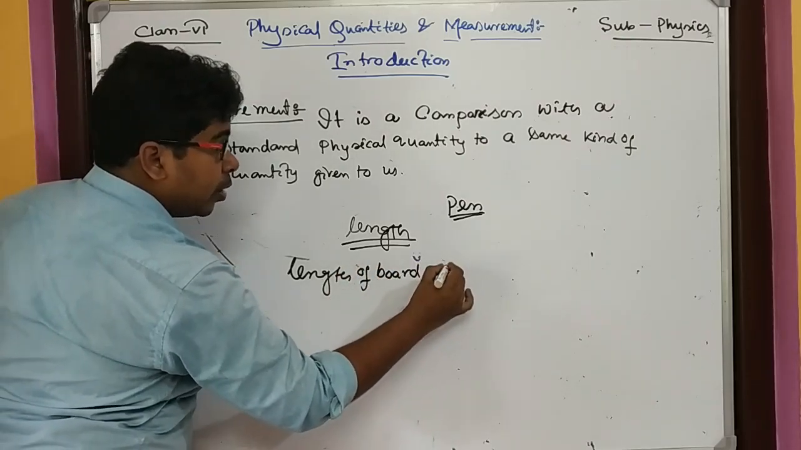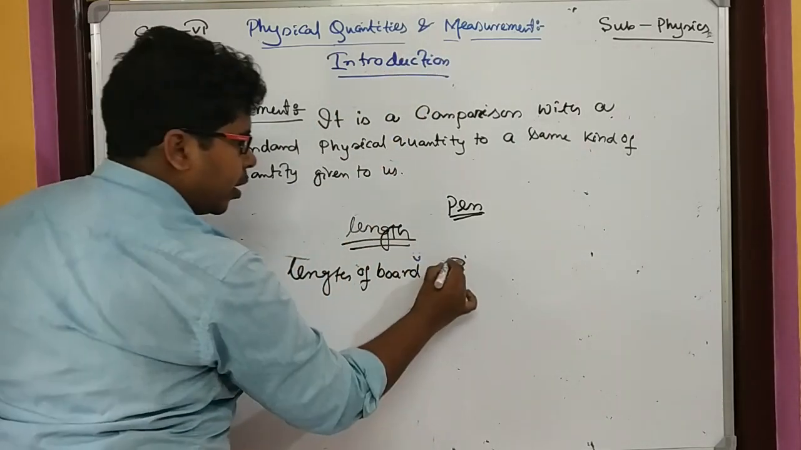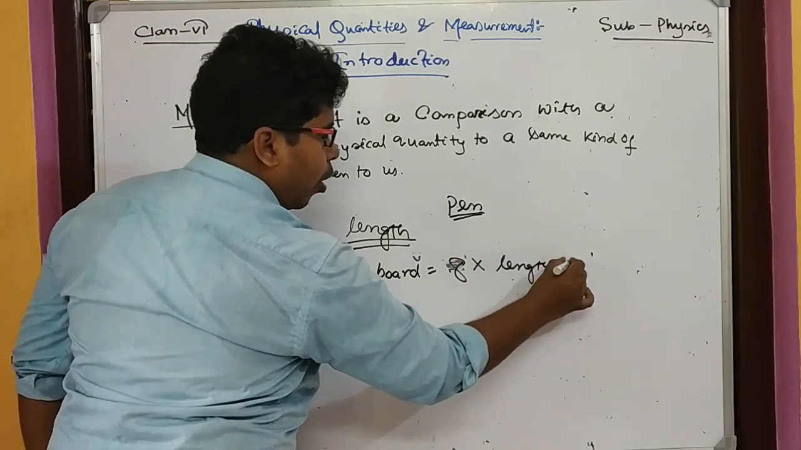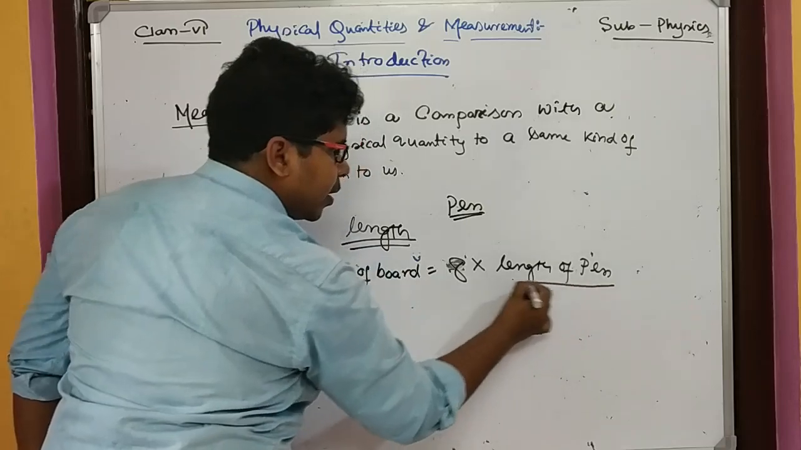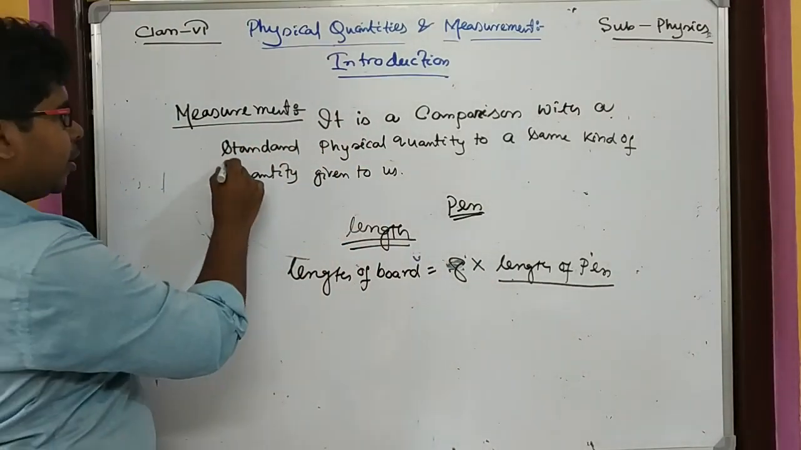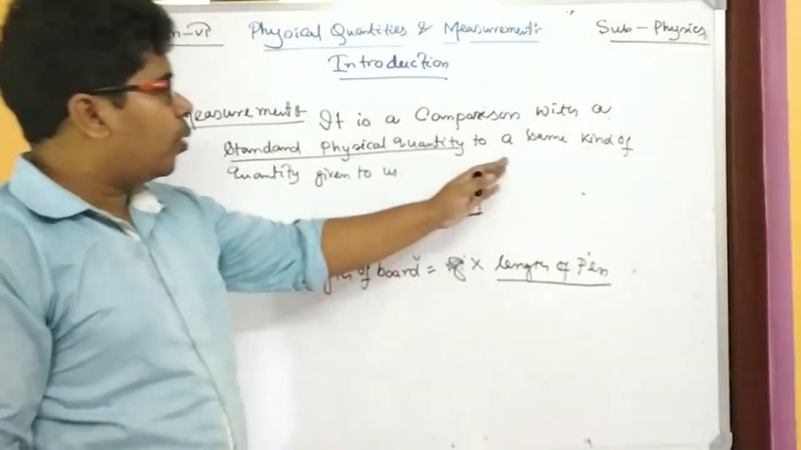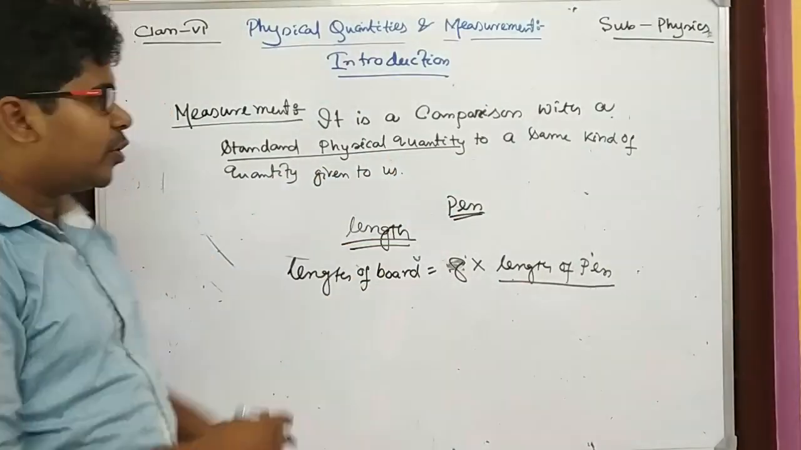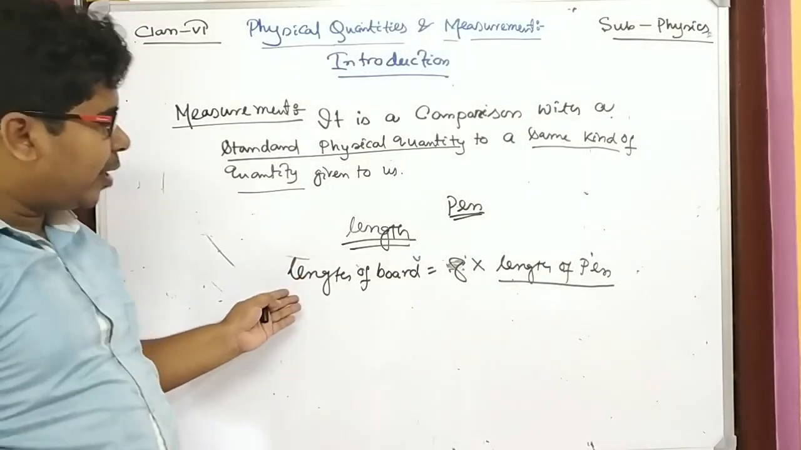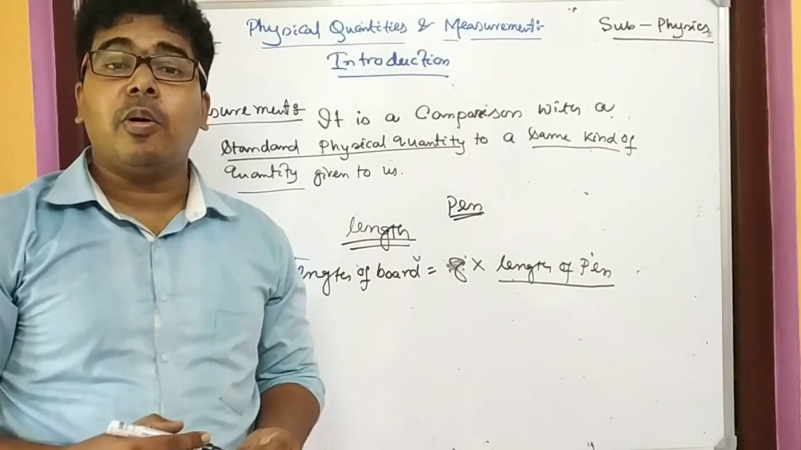is equal to, how many times have we taken? 8. 8 into the length of pen. And this length of pen is taken as a standard physical quantity. The length of the board we have to measure, so that is the same kind of physical quantity. And we have measured that the length of the board is equal to 8 times the length of the pen.